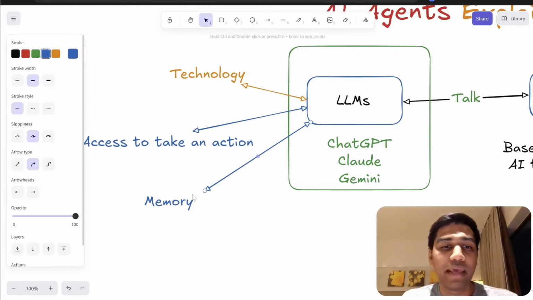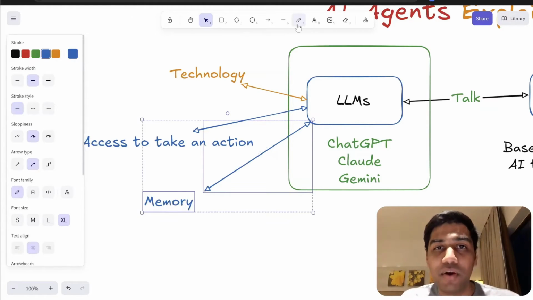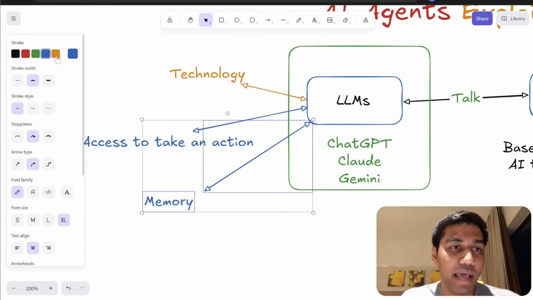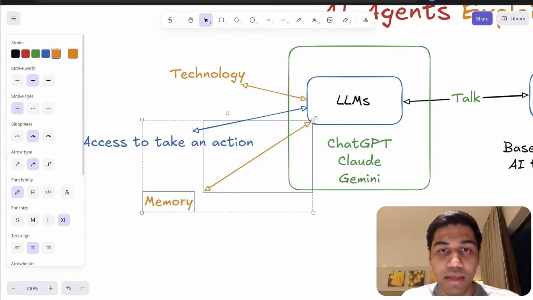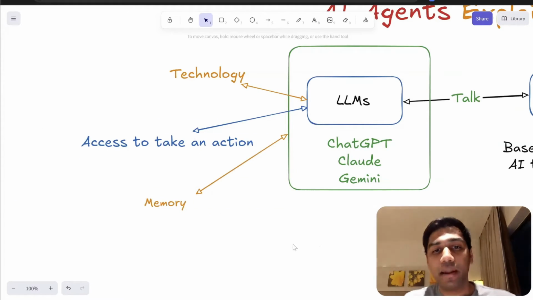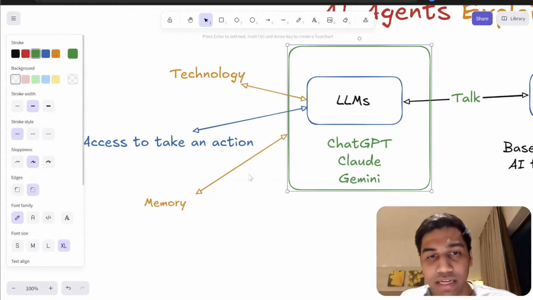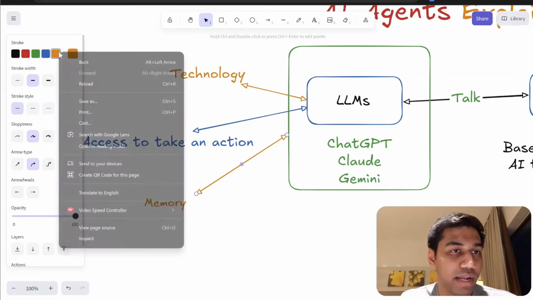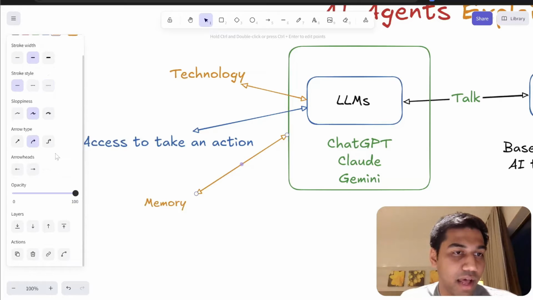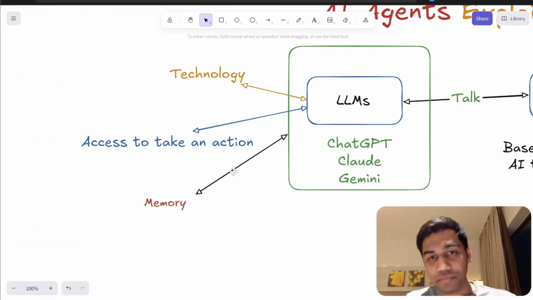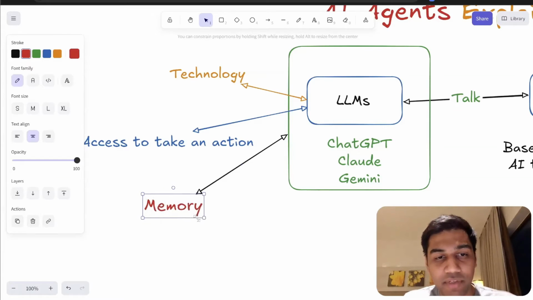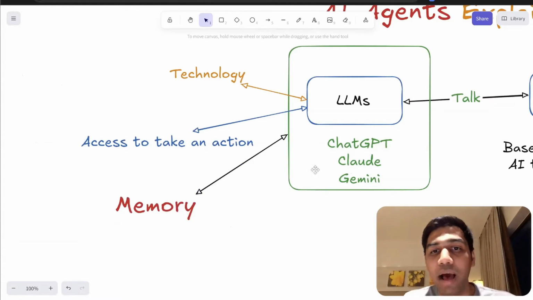We also give this LLM some level of memory, but it would be wrong of me to connect it here, right? I would technically want to connect this particular part of memory to more of an application layer. You see, it's touching this green dot, and I want to change the color here. Okay, I'm just going to make it black, right? So again, black and red. So this is a memory which is assigned mostly on the application part, right?